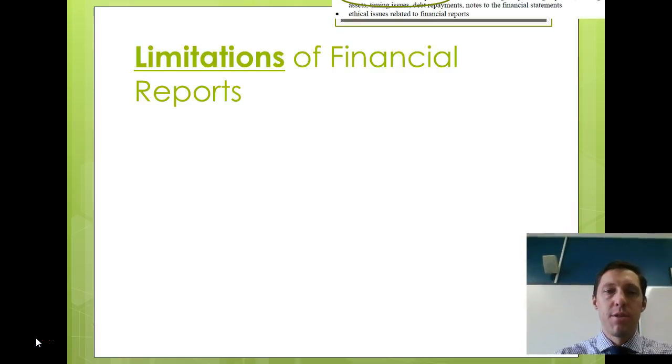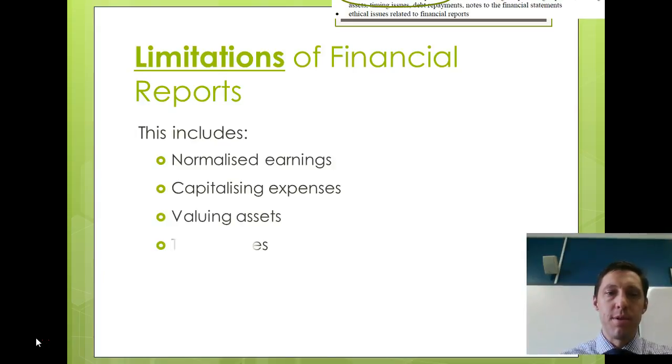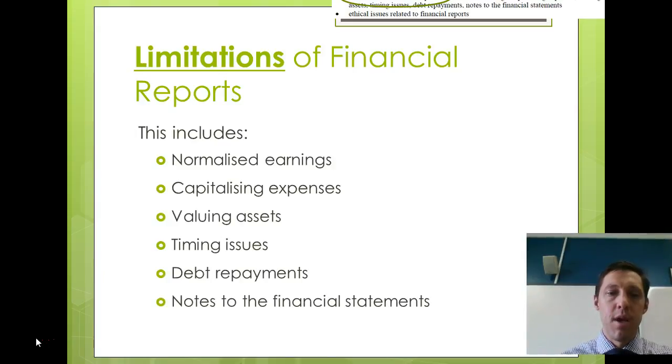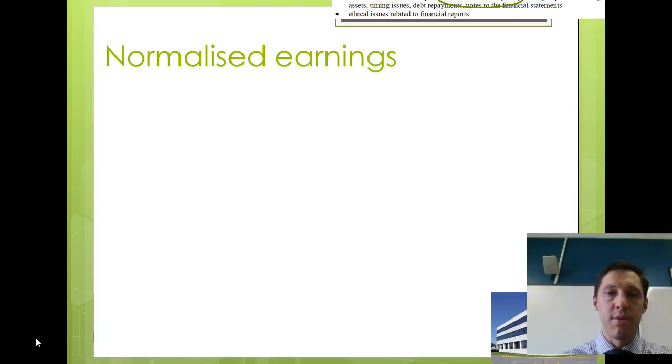Today we're going to cover the limitations of financial reports, and we'll just focus on the first three limitations, that being normalised earnings, capitalising expenses, and also the valuing of assets. So there are 6 key limitations as per the syllabus. The second video on this topic will cover timing issues, debt repayments, and also notes to the financial statements.